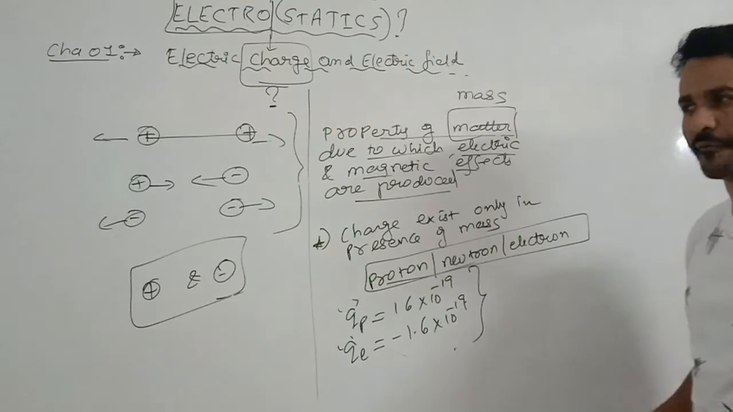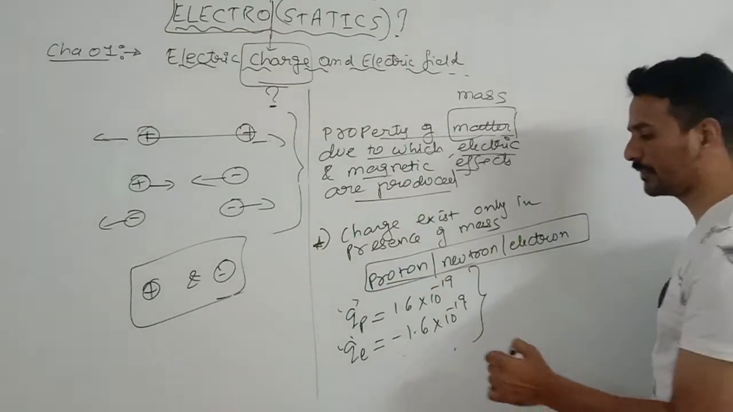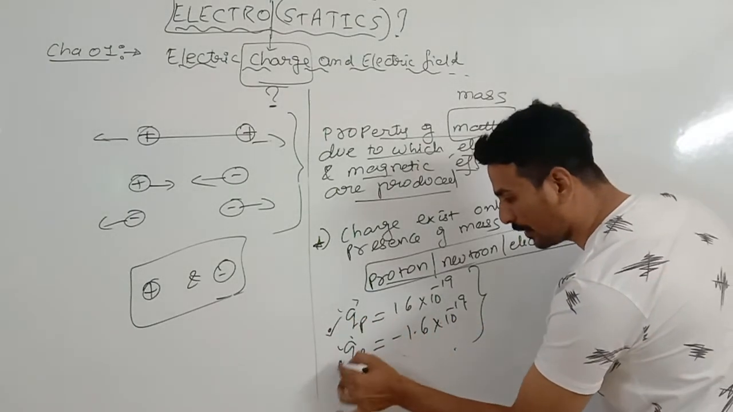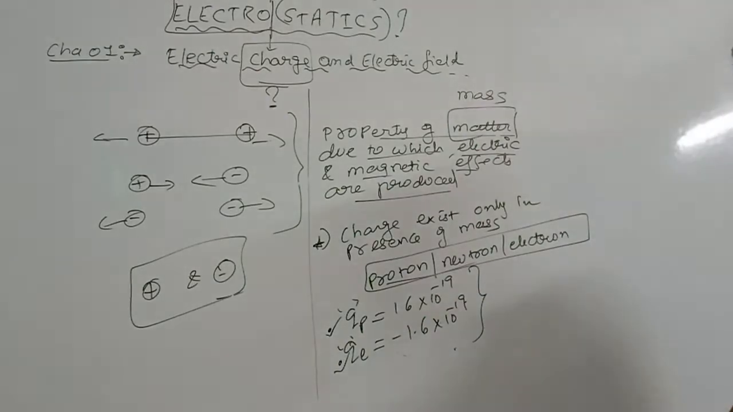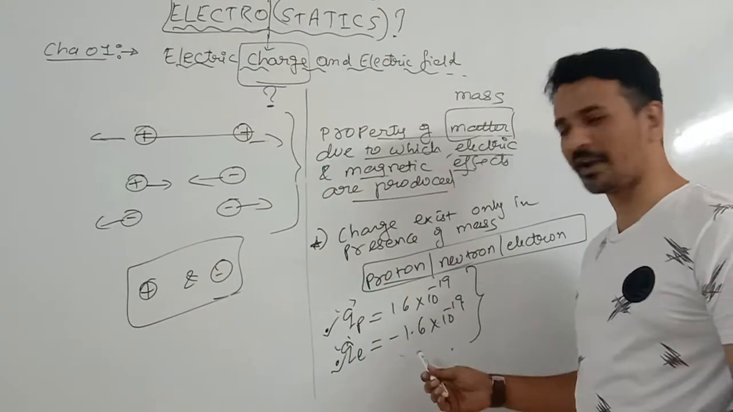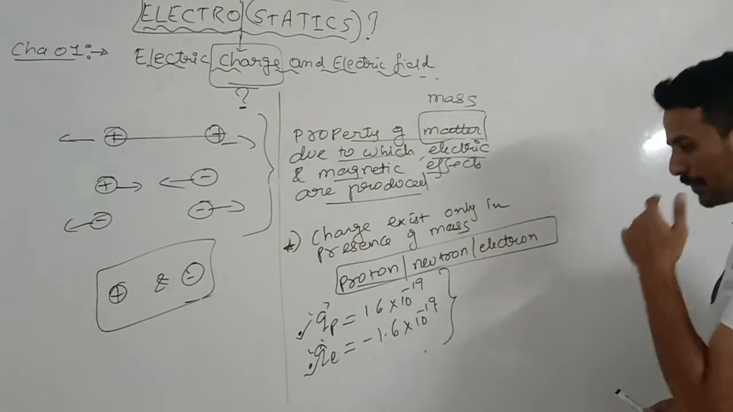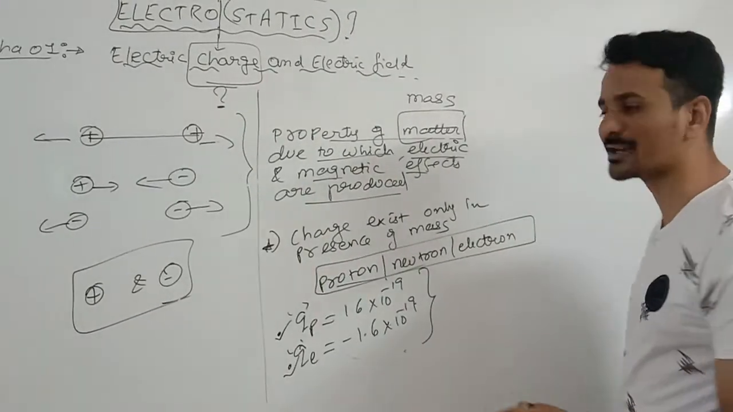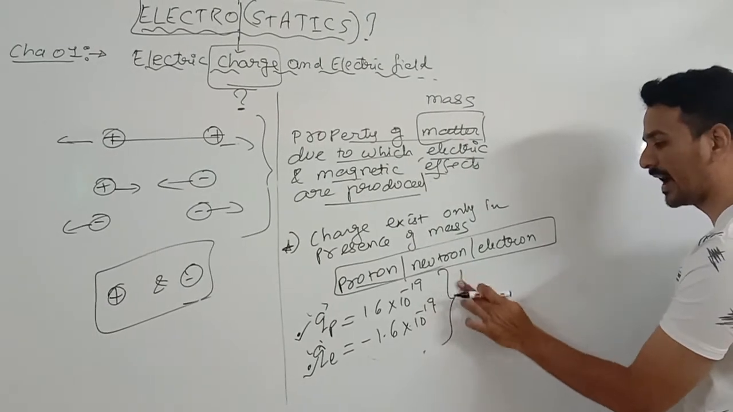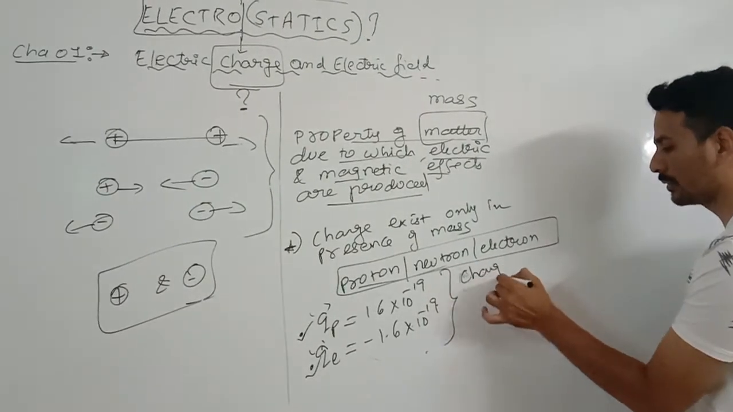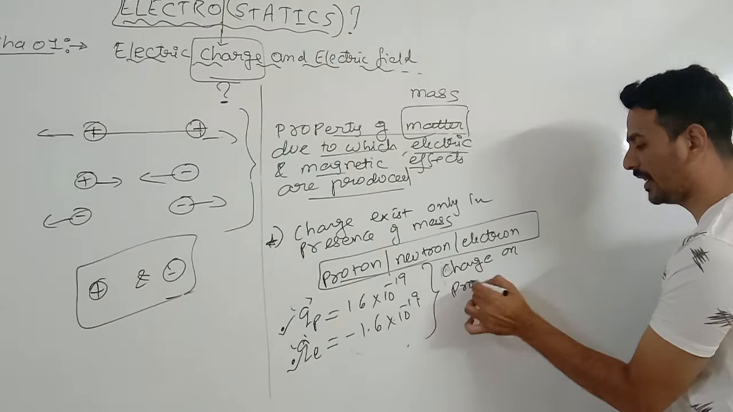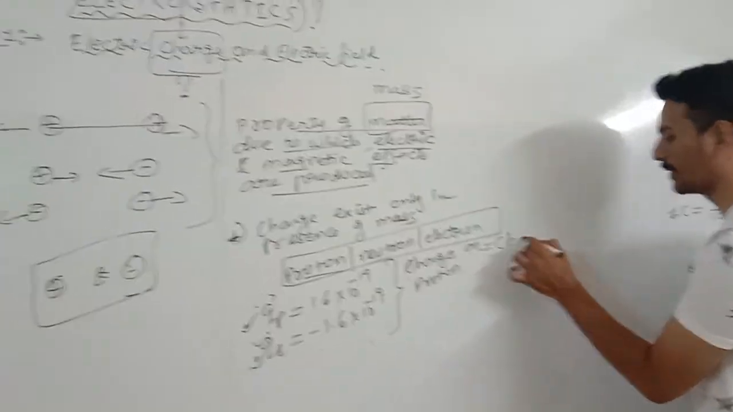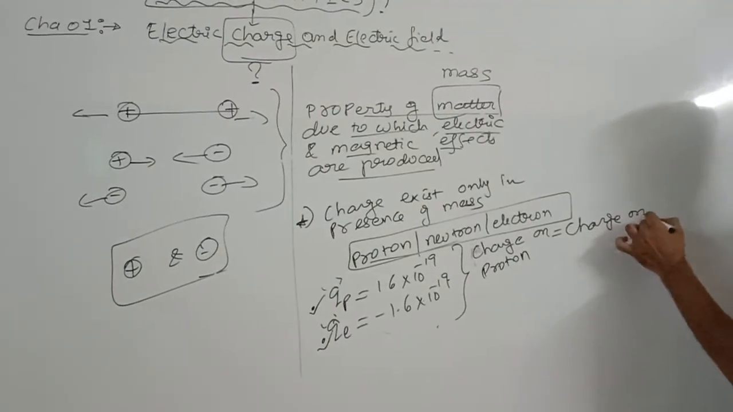Benjamin Franklin, I think, was the scientist who gave the polarity to charge, that a proton will have positive charge and an electron will have negative charge. If you are asked which charge is greater, the charge on a proton or the charge on an electron, then you will have to say that the charge on a proton is definitely equal to the charge on an electron.